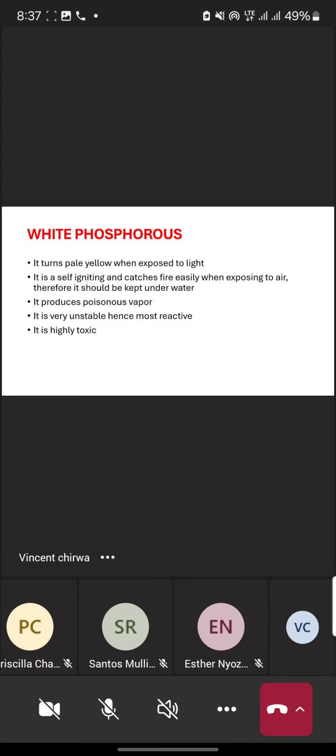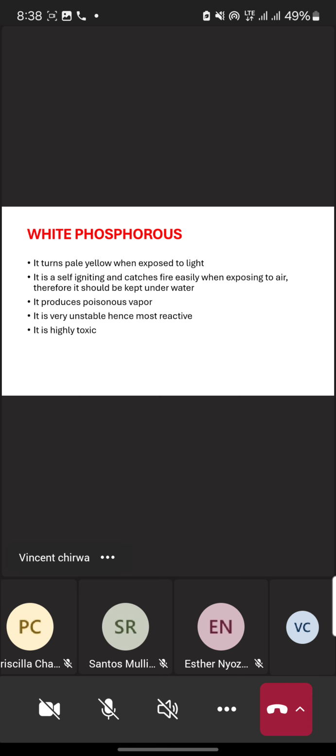Some of the facts about white phosphorus are as follows. This one turns pale yellow when exposed to air. It is self-igniting and catches fire easily when exposed to air. Because of this, it should be kept under water.